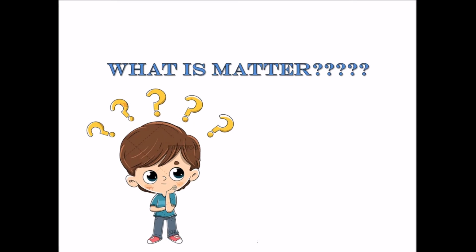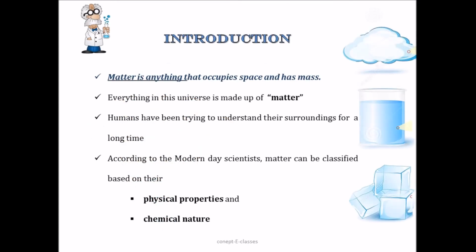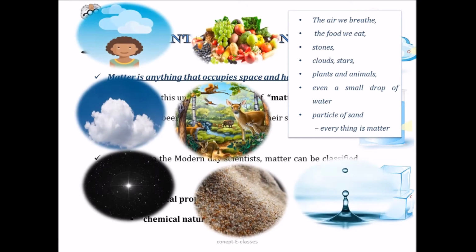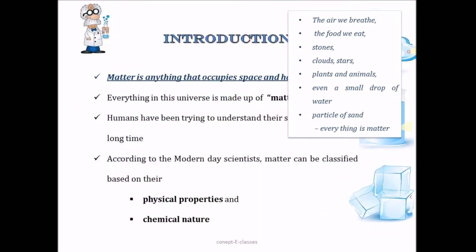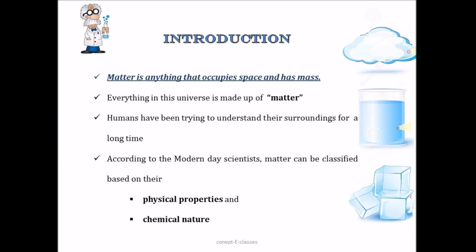What is matter? So matter is anything that occupies space and has mass. If you look at our surroundings, we see a large variety of things with different shapes, size and textures. Say for example, the air we breathe, the food we eat, the stones, the clouds, stars, living organisms like plants and animals, even a small drop of water or a particle of sand. Everything occupies a certain space and has a certain mass. So these all are matter. So everything in this universe is made up of matter.